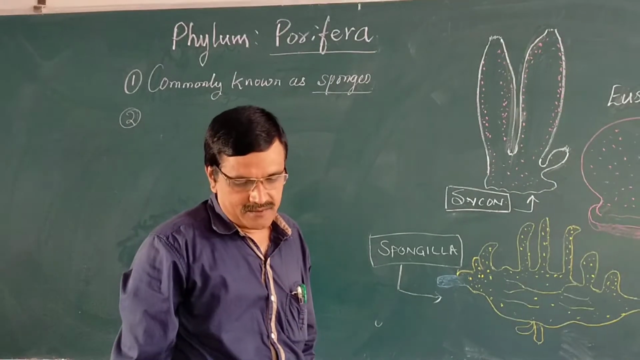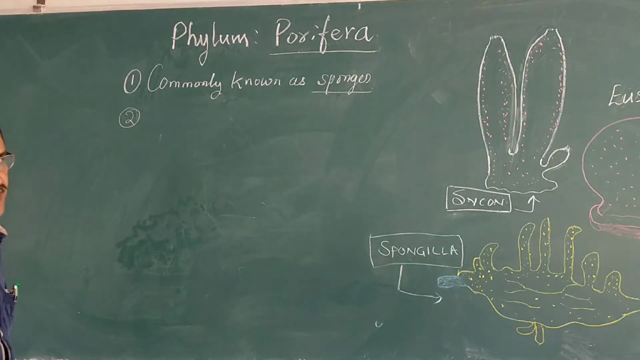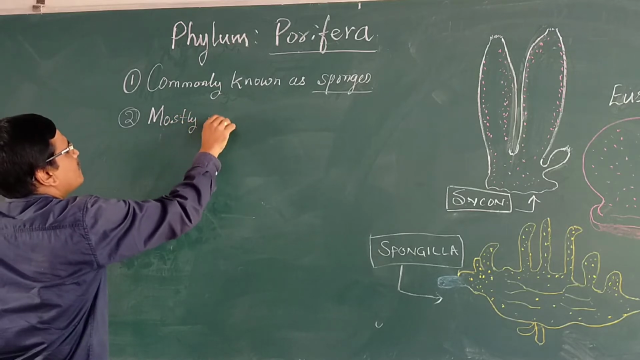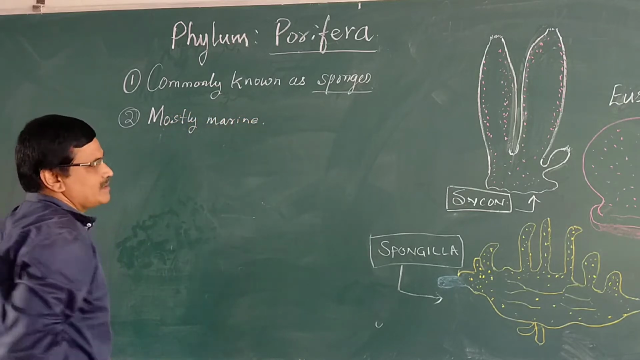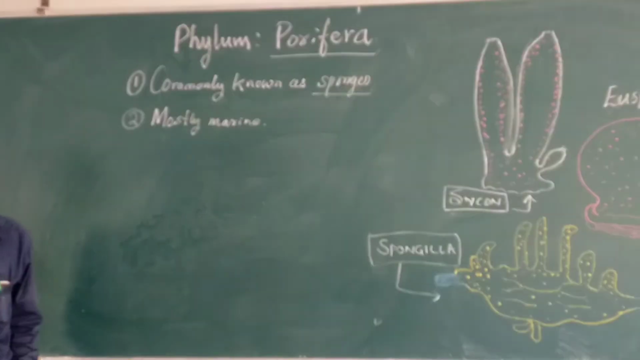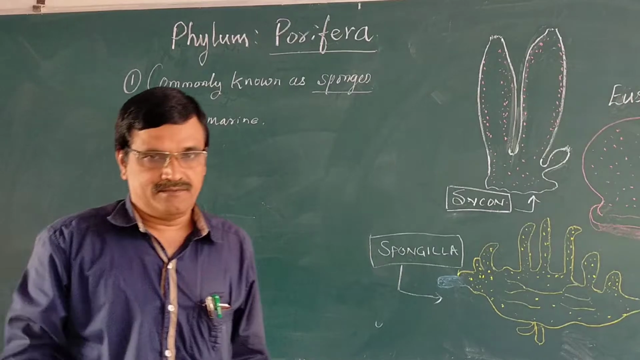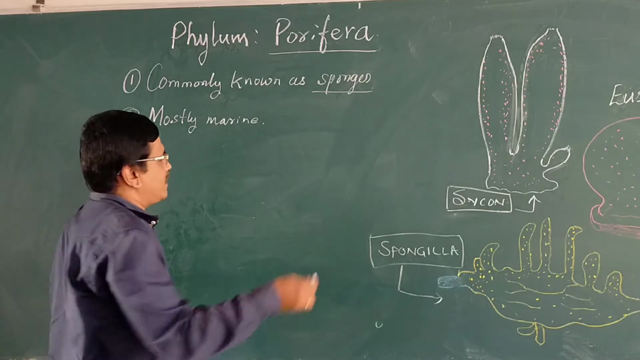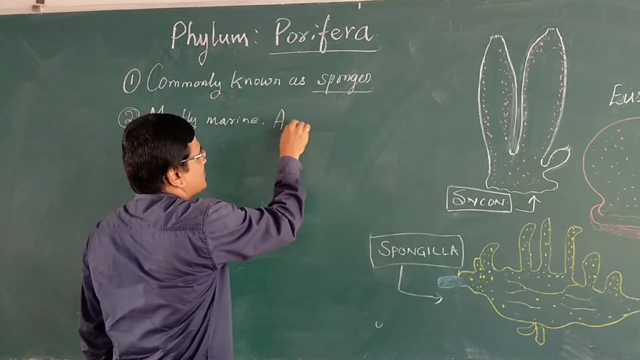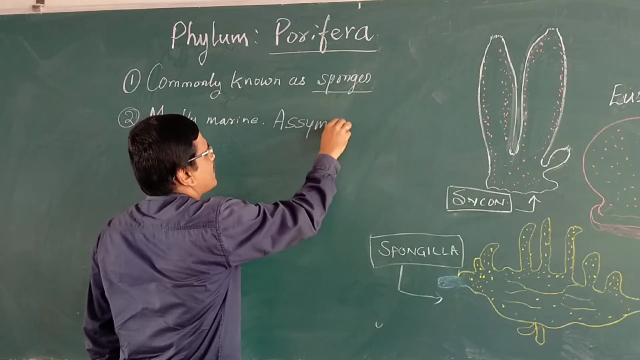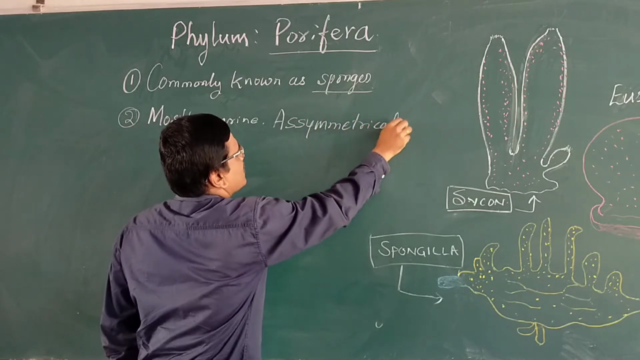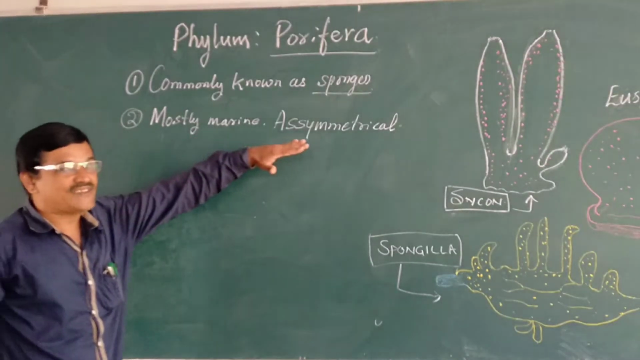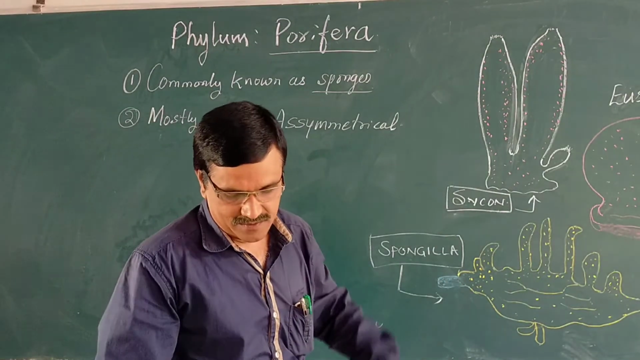The sponges are marine in habitat. They are mostly marine. Marine means it is living in the sea, sea water. Then the body symmetry is asymmetrical. So sponges are marine and asymmetrical animals.